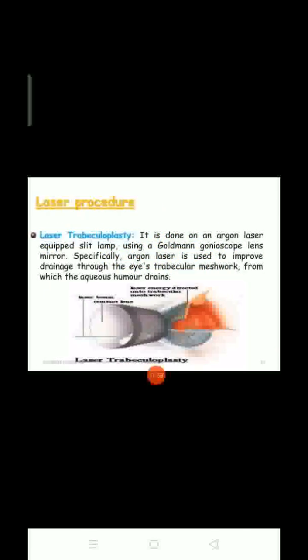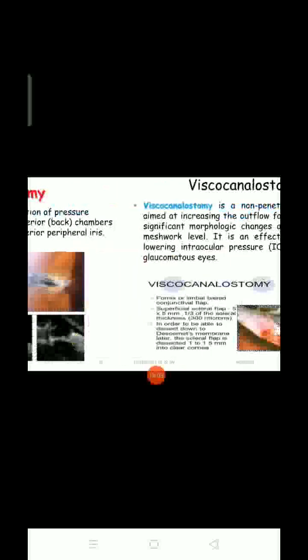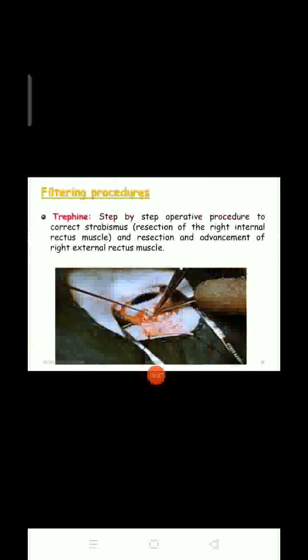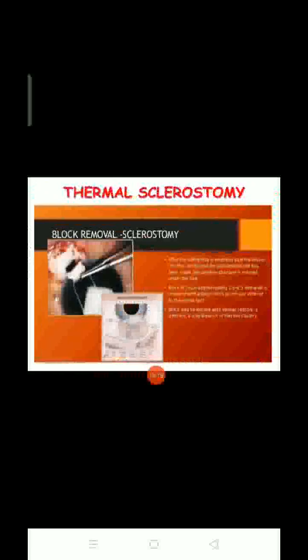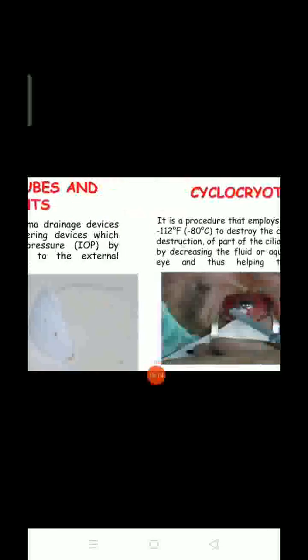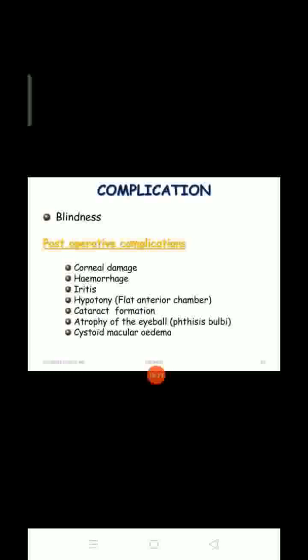These are the surgical management: laser trabeculoplasty, then argon, krypton, then laser iridotomy, then viscocanalostomy, then filtering procedure, sclerotomy, thermal sclerotomy, trabeculotomy, filtering tubes and implants, cyclocryotherapy, cyclodialysis. Then what can be the complication? Blindness, corneal damage, hemorrhage, iritis, hypotony, cataract formation, atrophy of the eyeball. These are the conditions for glaucoma.